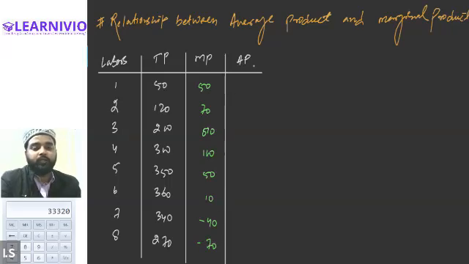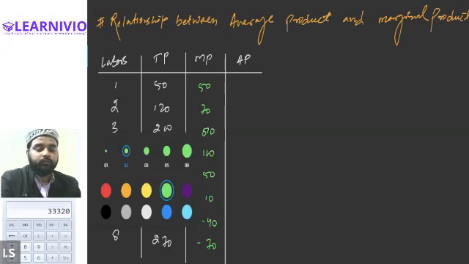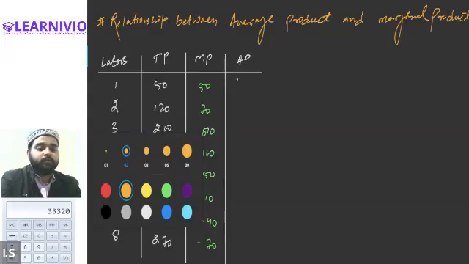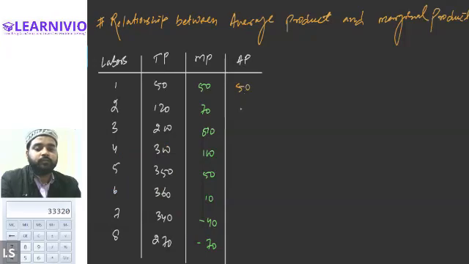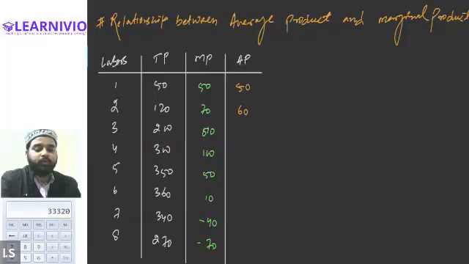Now also calculate average product. So Alexander, what is the formula for calculating average product? TP divided by L. TP divided by L, correct. So 50 divided by 1, we will get 50. Then 120 divided by 2, 60. Then 200 divided by 3, we will get 66.66. We can write it as 66.67, rounding it off.